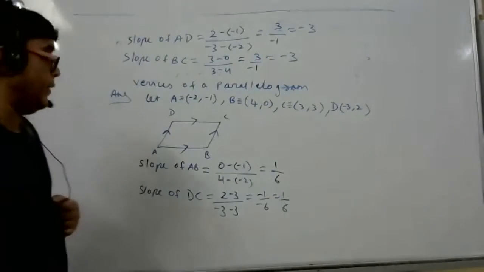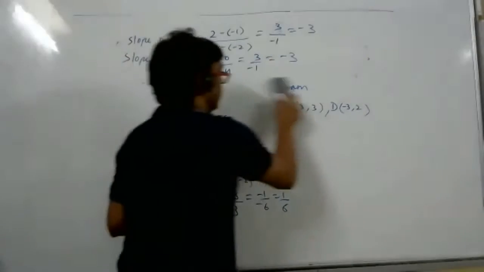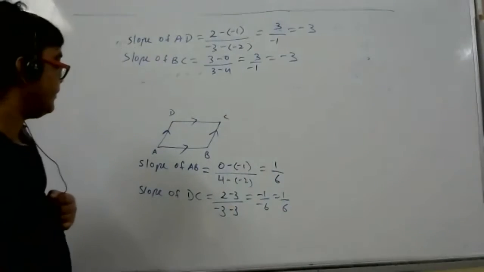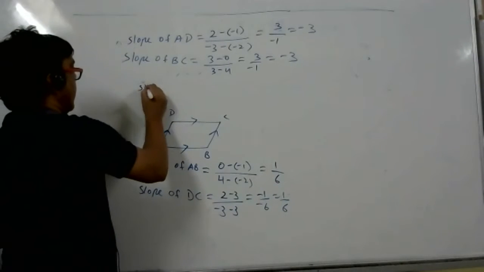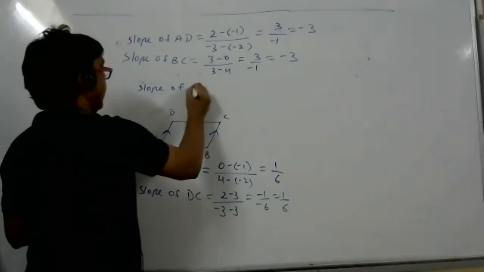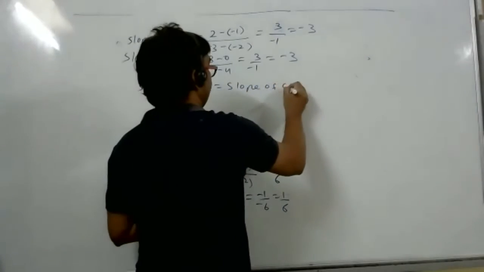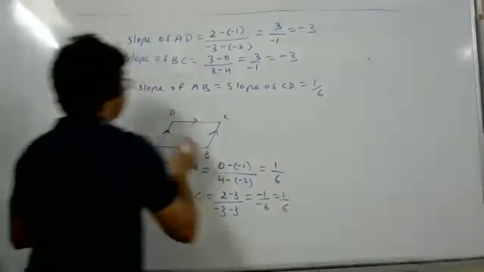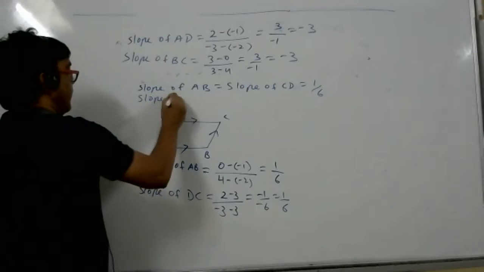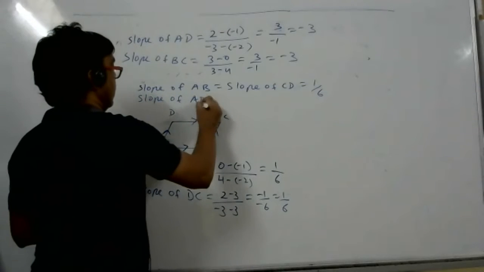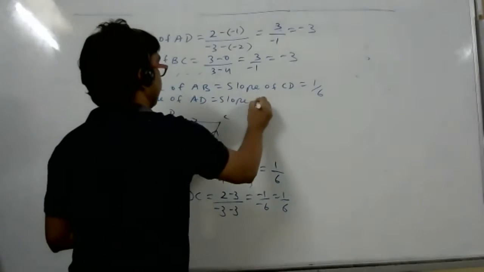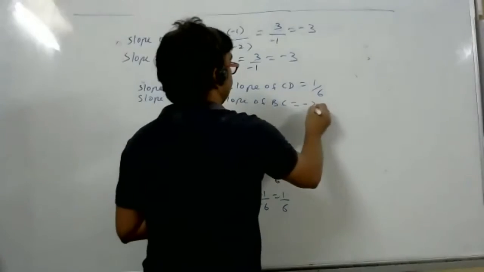Now you can say, the slope of AB is equal to the slope of CD is equal to 1 by 6. Write down fast. The slope of AD is equal to the slope of BC is equal to minus 3.